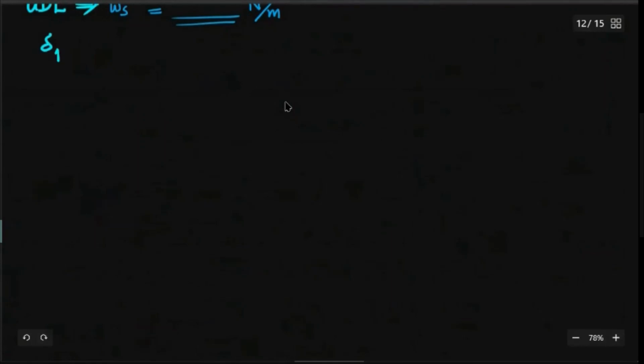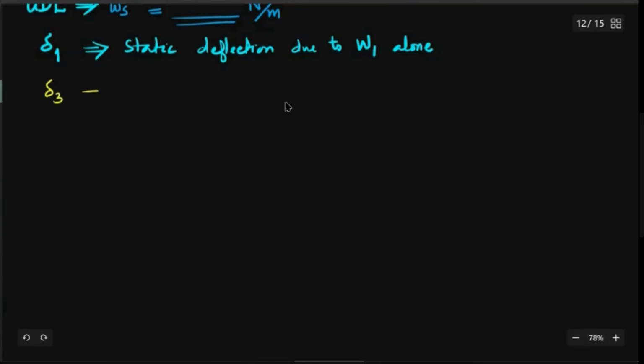Delta 1 is the static deflection due to W1 alone. And delta 2, I am not going to write all the terms, but I'll clarify, is the static deflection due to W2 alone when it acts on the designated place.